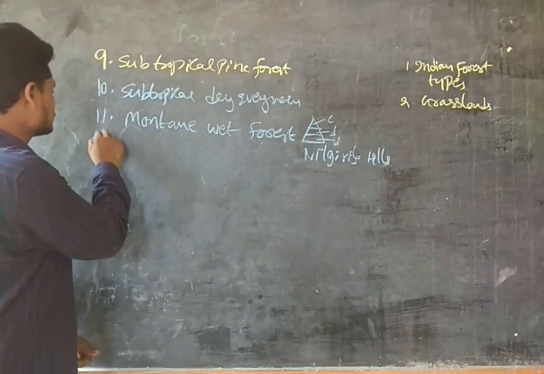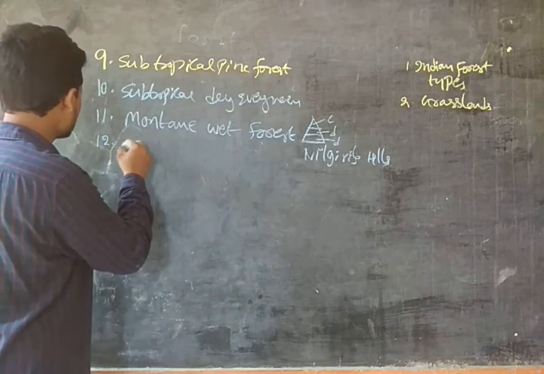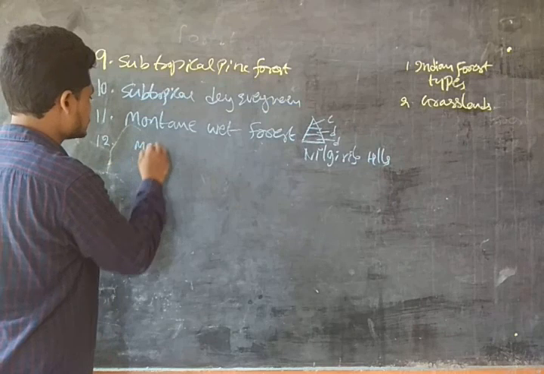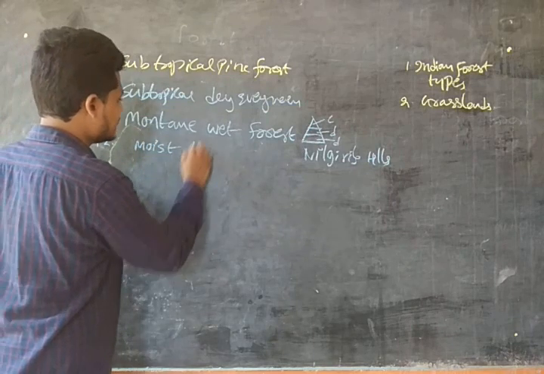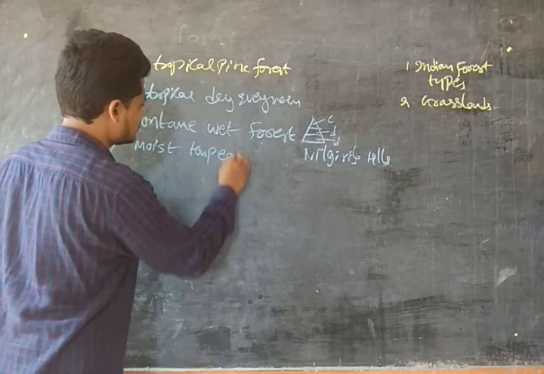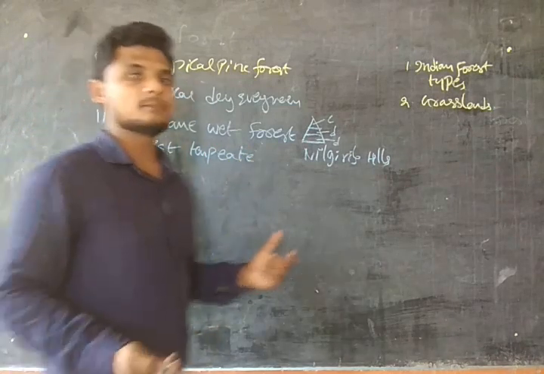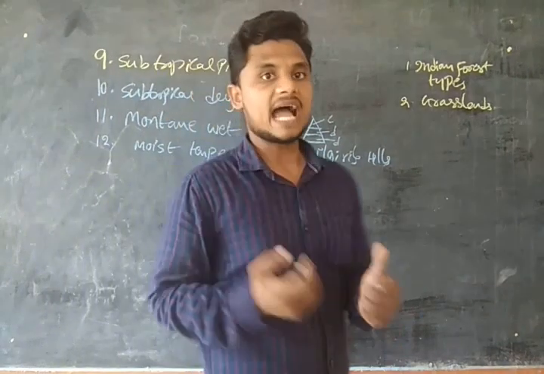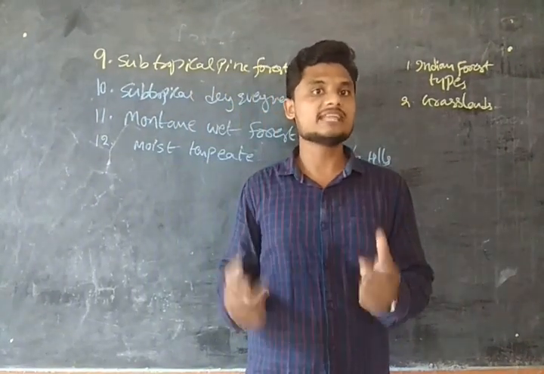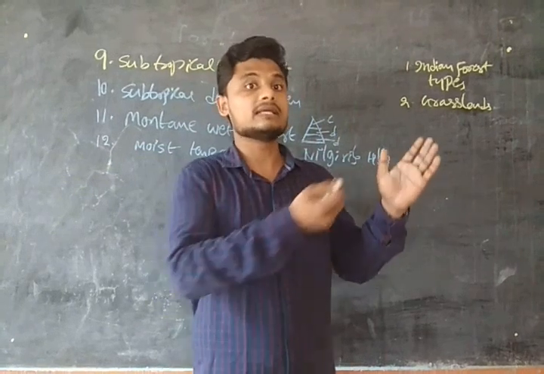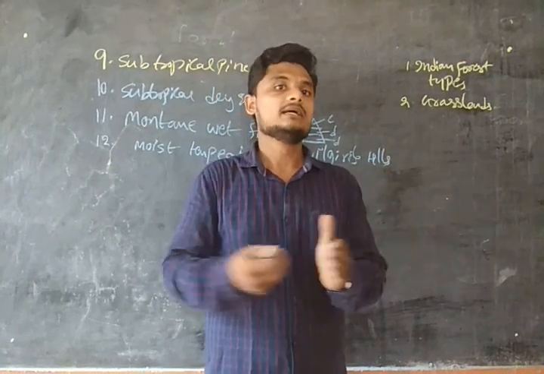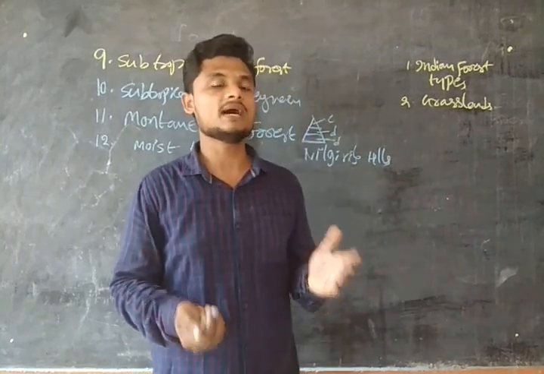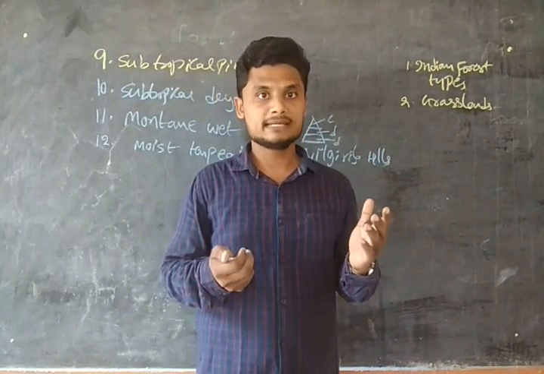After mountain wet forest, we have the moist temperate forest. The moist temperate regions extend from the western Himalayas to the eastern Himalayas.